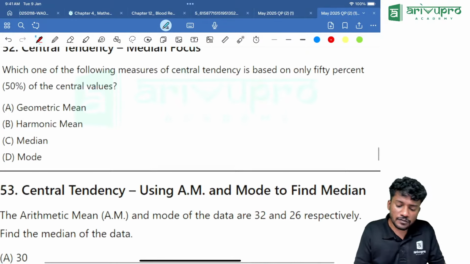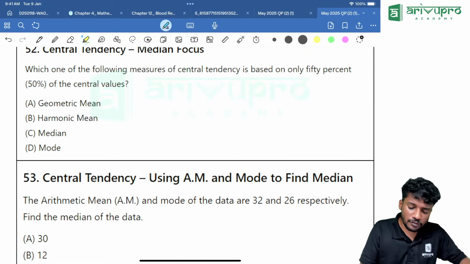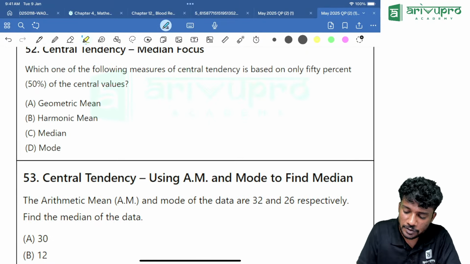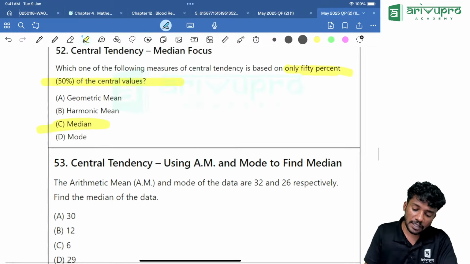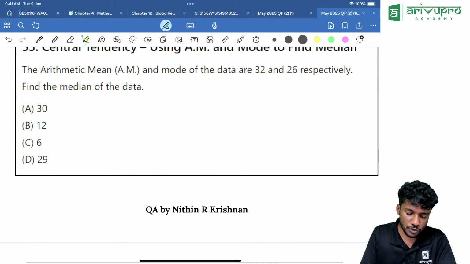Next one. Another easy question: which of the following measures of central tendency is based on the first 50%? What is the answer? Median. Yes, fully 50%, on the 50% of the central values. Another direct question is on the way.